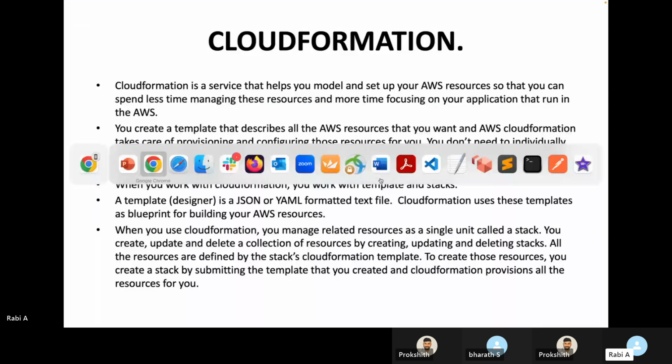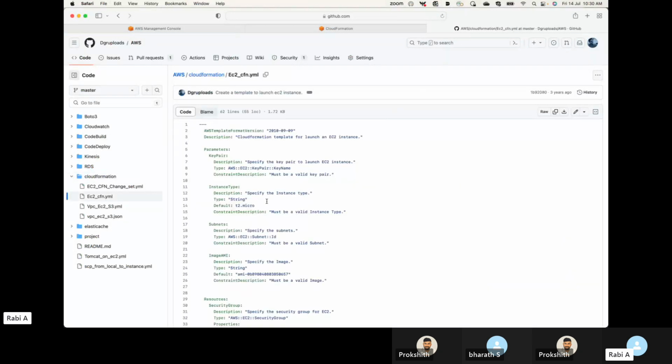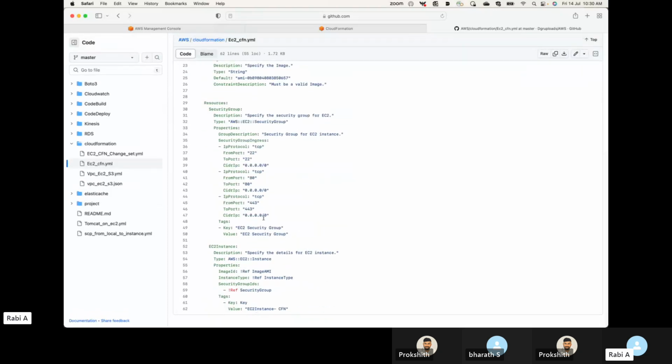So here you have a couple of YAML files, and I also have this JSON file. Like I said, you can use either of these. You can either write the code in the JSON format, or you can write it in the YAML format. Now here is a simple example, which is for launching an EC2 instance. All right. So here I have around 62 lines of code, and using this I can launch one EC2 instance.